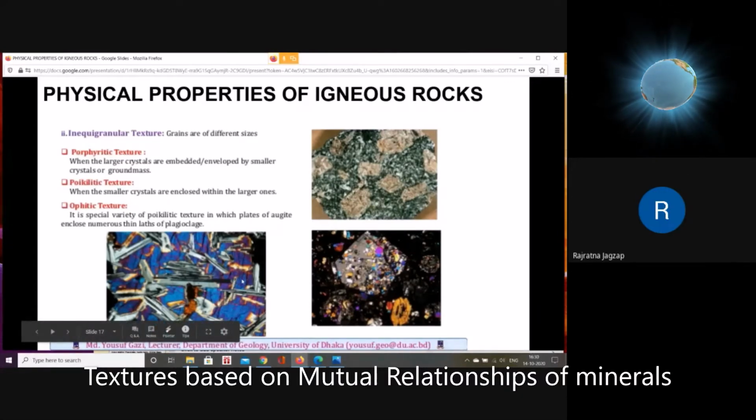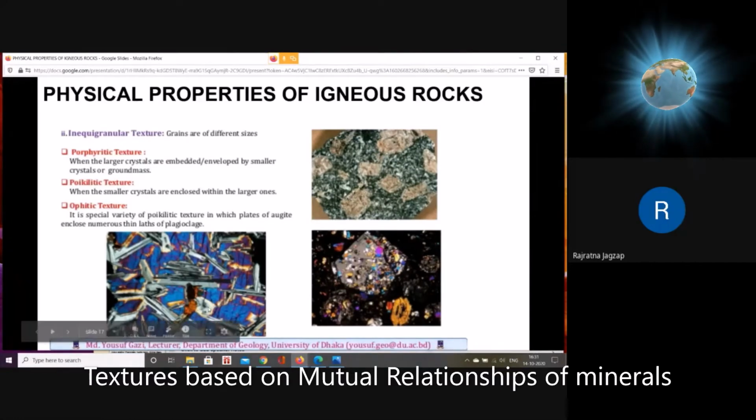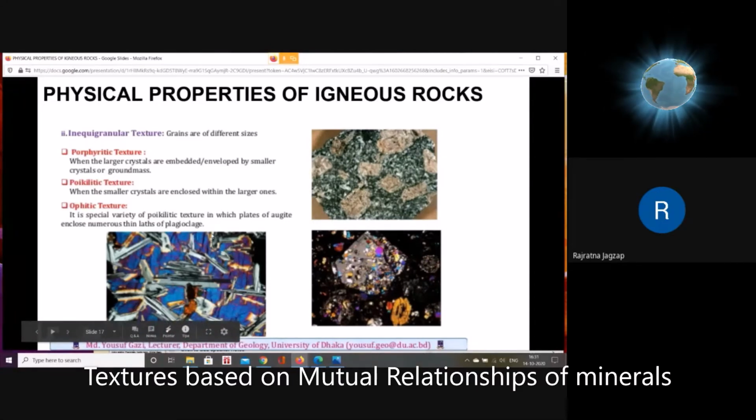Whatever you are seeing, this peacock blue colored area is one large mineral. In that large mineral, many small minerals are included inside. You can see, this is one mineral in which we have small minerals. So small minerals are inside the large blue colored mineral. This is called poikilitic.